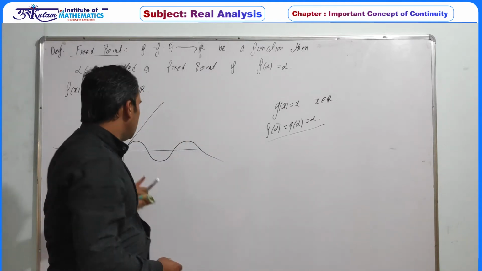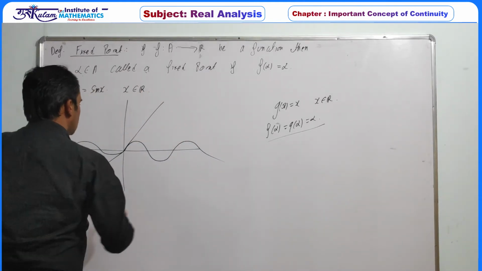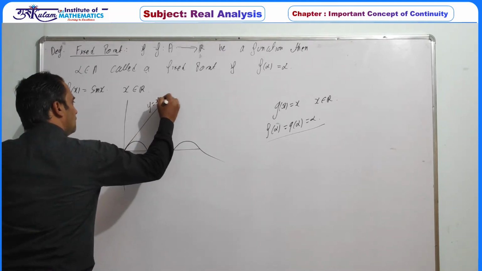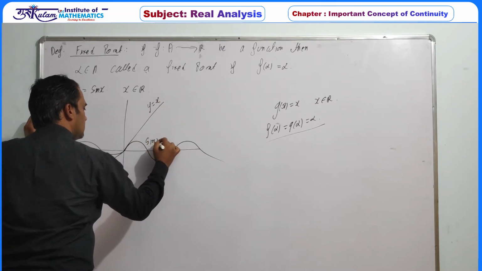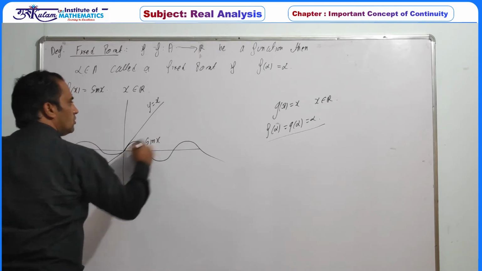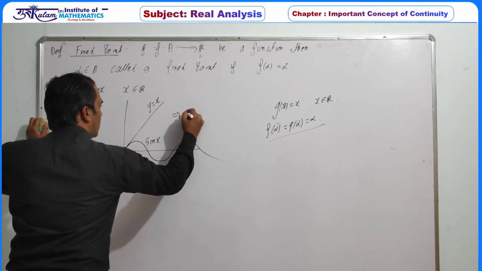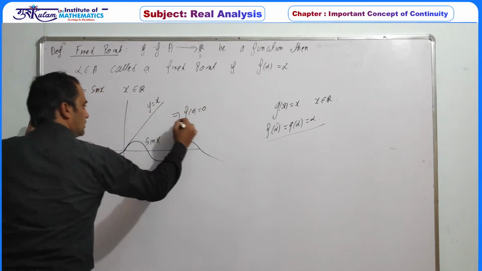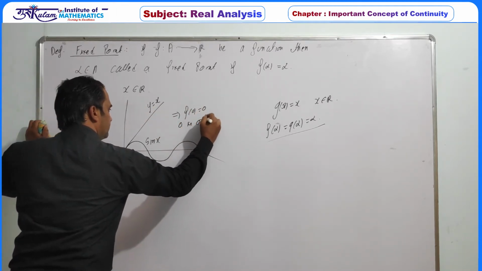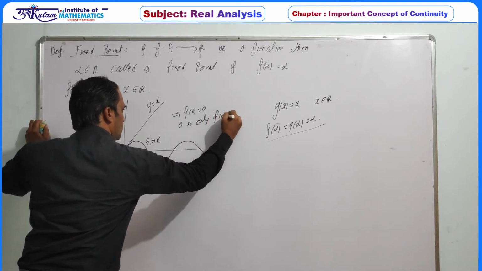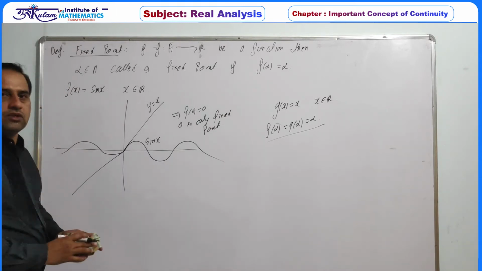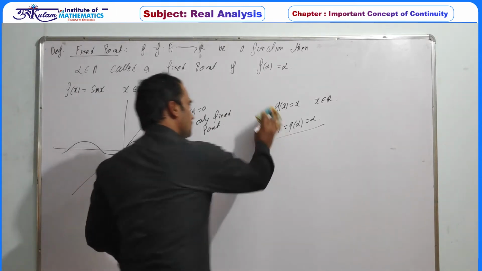For example, in the case of sine of x, the intersection point of the y equal to x line with the curve sine of x is only 0. So f of 0 is obviously 0. So 0 is the only fixed point of this function.